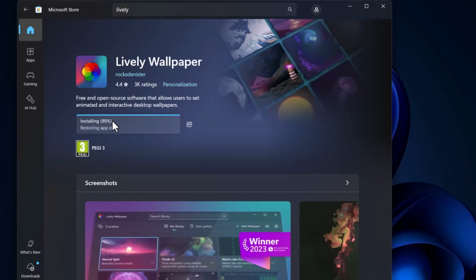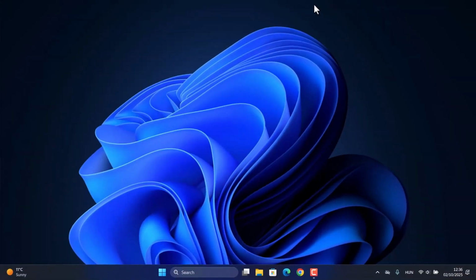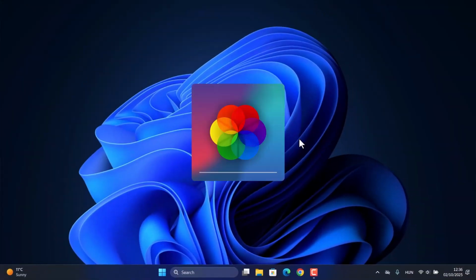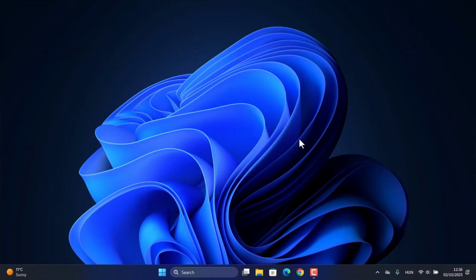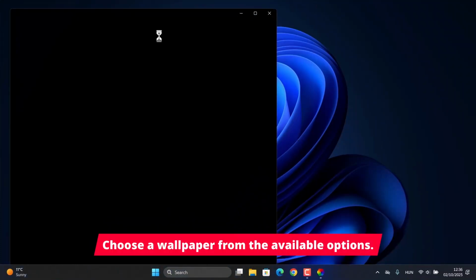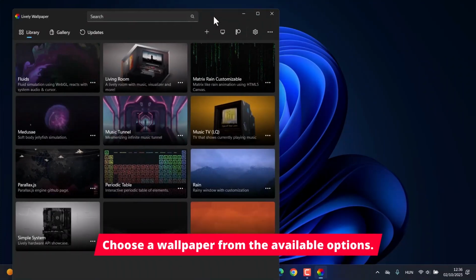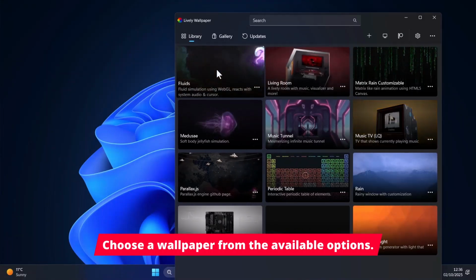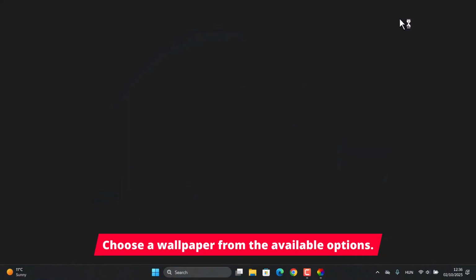After installation and the first launch, you'll be greeted by a clean interface where the program already offers several built-in, interactive wallpapers. These are high-quality, impressive animations that let you immediately test the software's capabilities. Simply click on the one you like, and your desktop will instantly come to life.